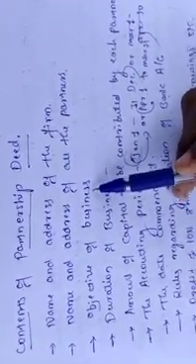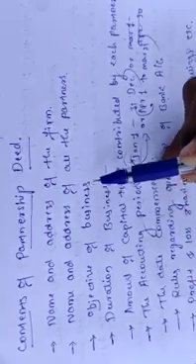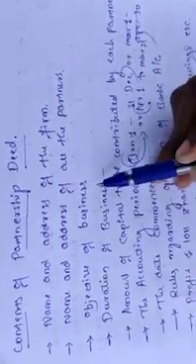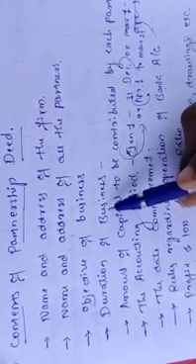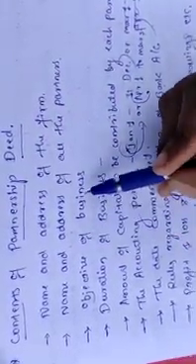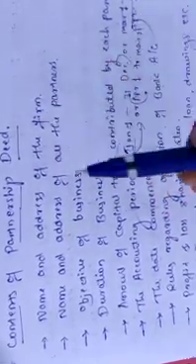So next one, objective of partnership firm. Objective of partnership firm or objective of your business. For what purpose you are starting the business, that partnership firm business. That objective or aim should be mentioned in the partnership deed.